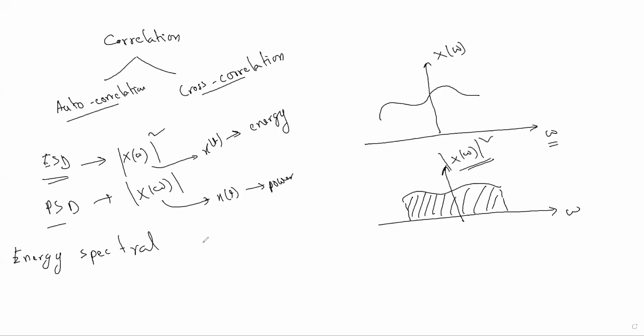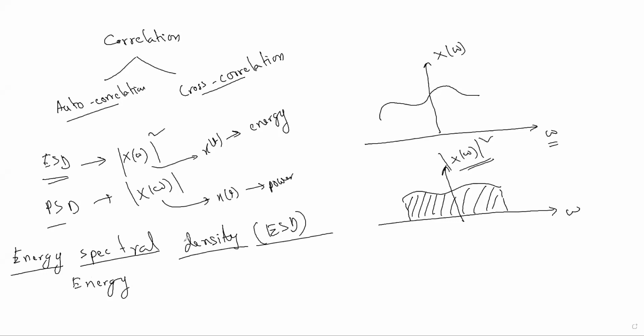Energy spectral density means the signal should be an energy signal. The definitions and concepts are the same, so I will give the definition for one, and you should understand the concept of power spectral density too.